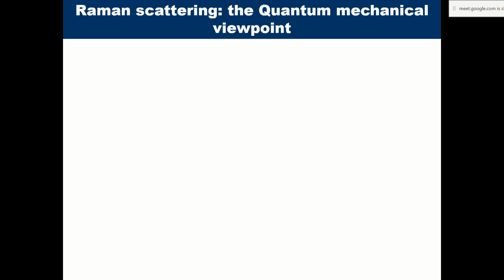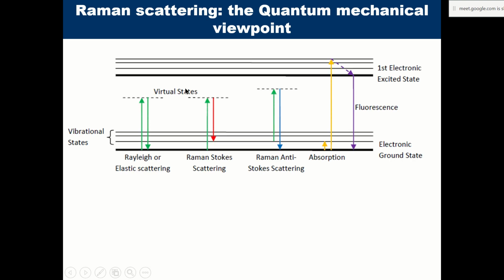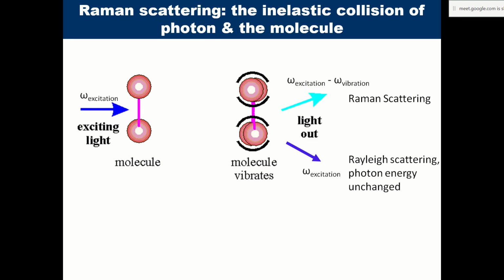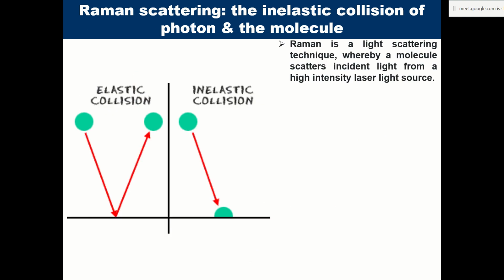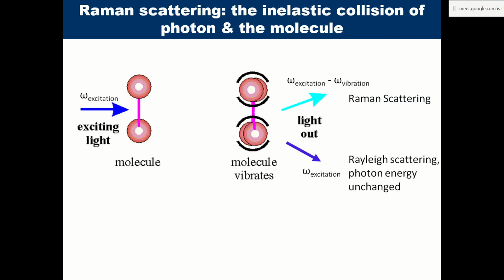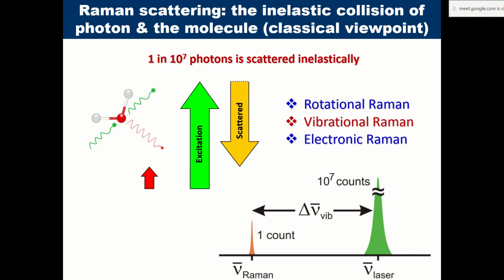ओके, सो दिस इज, so from classical viewpoint we understood it in terms of inelastic collision of photon with the molecule, and inelastic means that the scattered photon has change in energy, and that change in energy corresponds to the energy level of vibrational states within the molecule. ओके, सो यही चीज़ हमने यहाँ पे बताई आपको कि ये जो लेज़र की फ्रिक्वेंसी है और